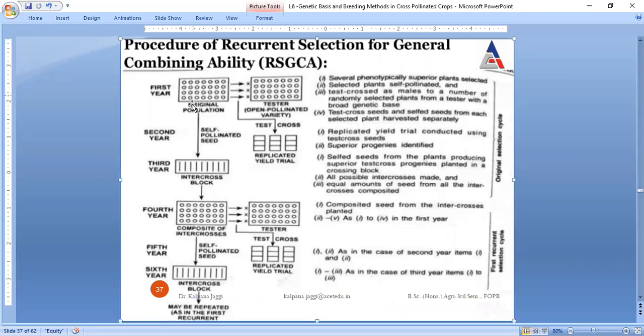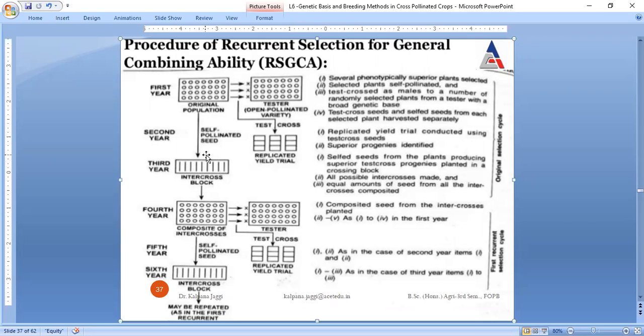See, the plants which are similar to each other in terms of phenotype are selected, because we are selecting here the plants with general combining ability, which could actually combine with each other. Those parents only are selected. After selection, these are self-pollinated. Now see, these arrows represent that they are test crossed with the males. This is acting as a female parent, and this tester is acting as a male parent because it is open pollinated. See, we carried out a replicated yield trial.